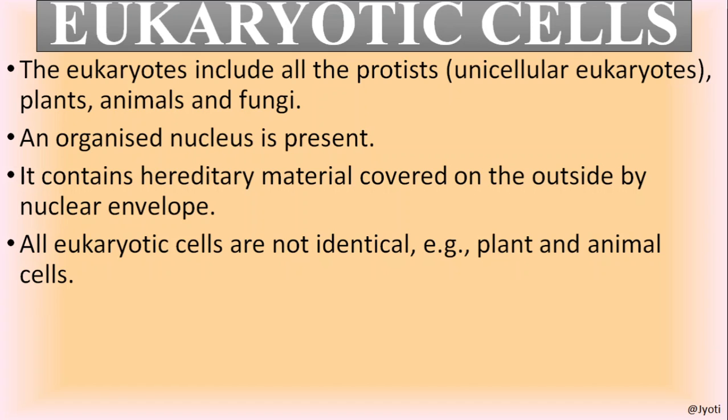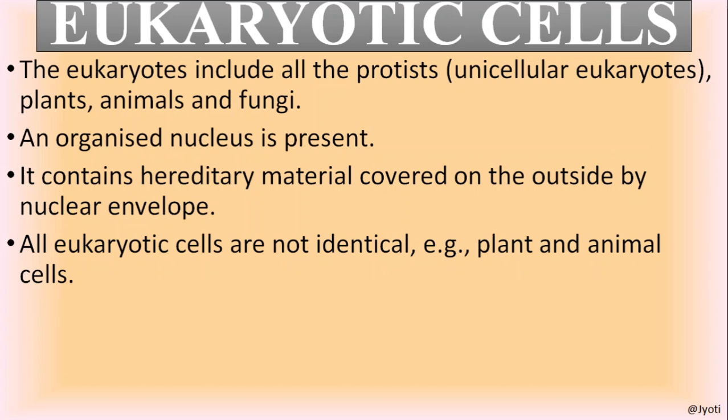But before that, we should know what is eukaryotic cell. The eukaryotes include all the protists. Protist means all the unicellular eukaryotic organisms. The higher plants, animals, fungi, bryophytes, pteridophytes. So these are all eukaryotic organisms because they have eukaryotic cells.